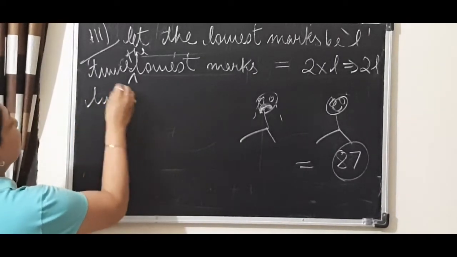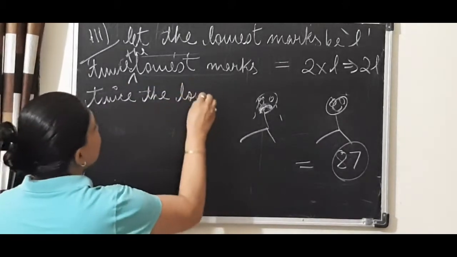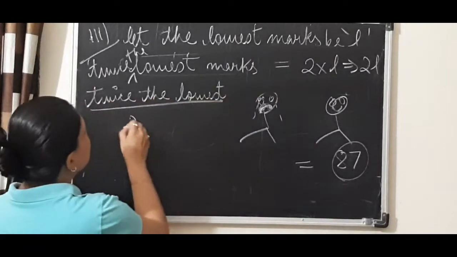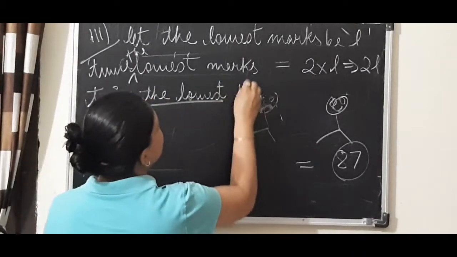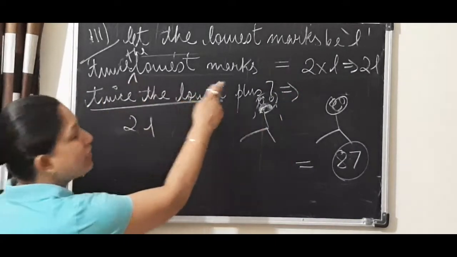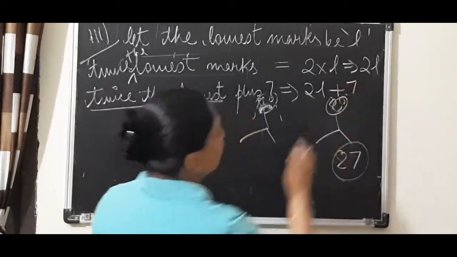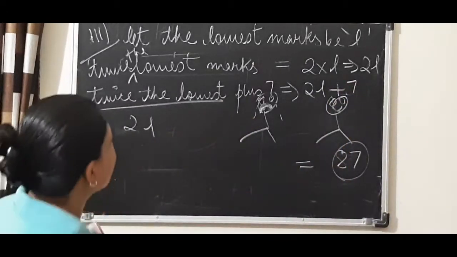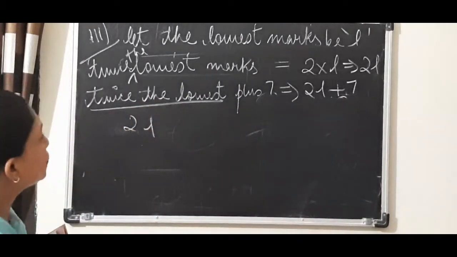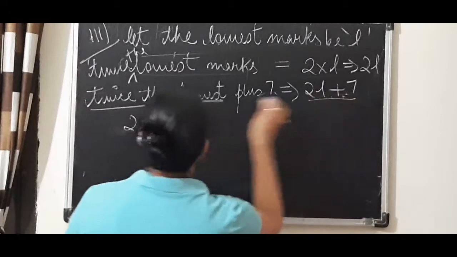I should have written the question on the board only. Twice the lowest marks. So, twice the lowest mark means 2L plus 7. So what will this become? See, twice the lowest mark, we have taken as 2L. So, 2L plus 7.